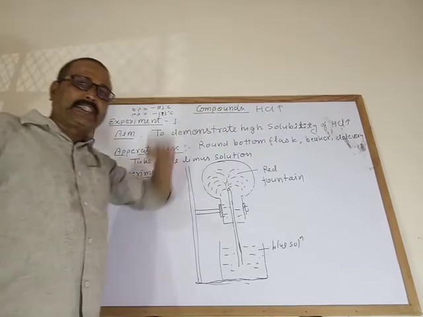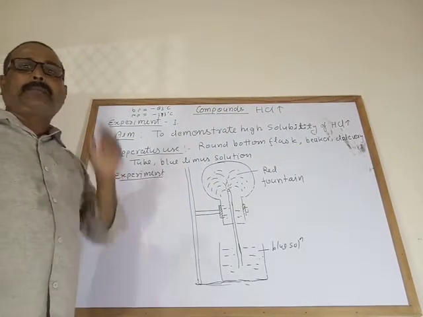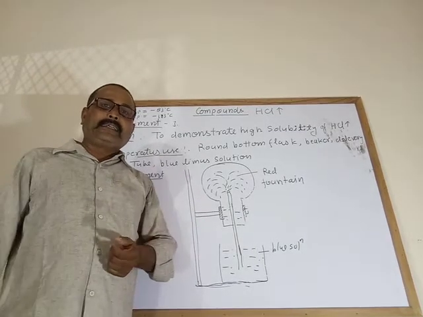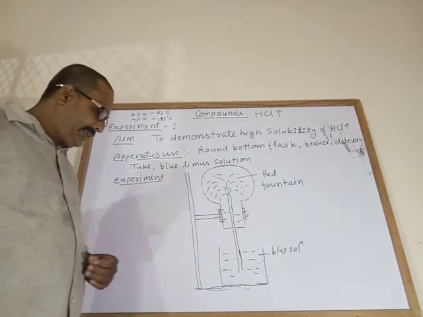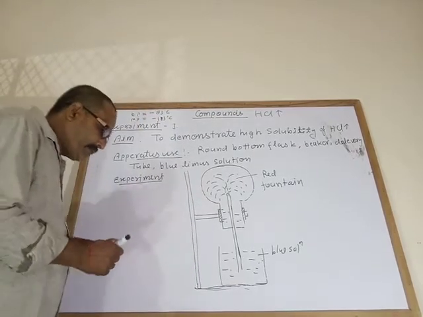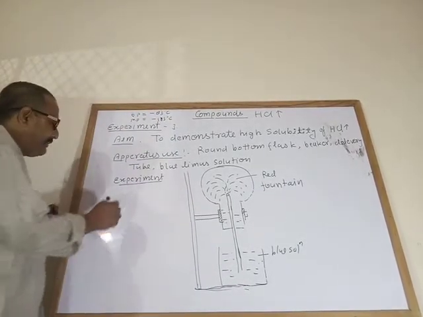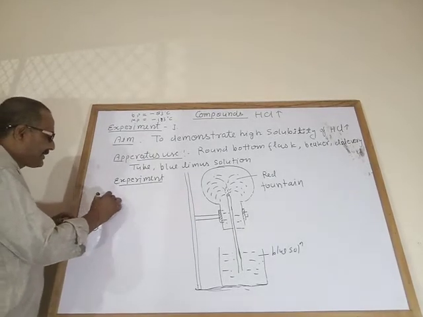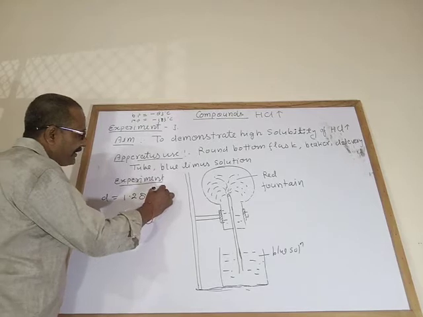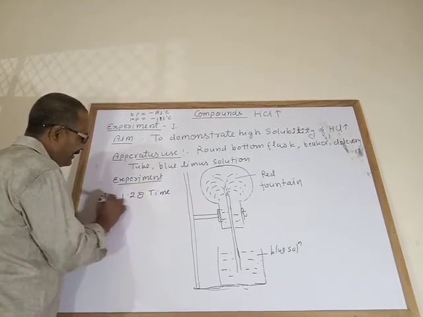Now about density: mass per unit volume is known as density. Its density is 1.28 times heavier than air.